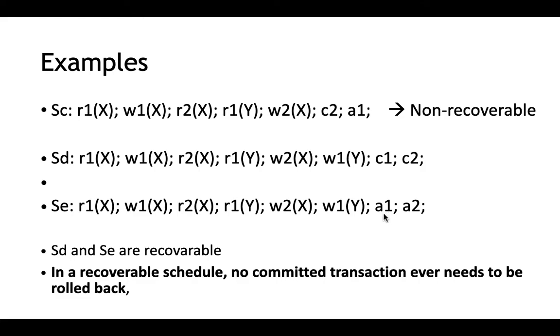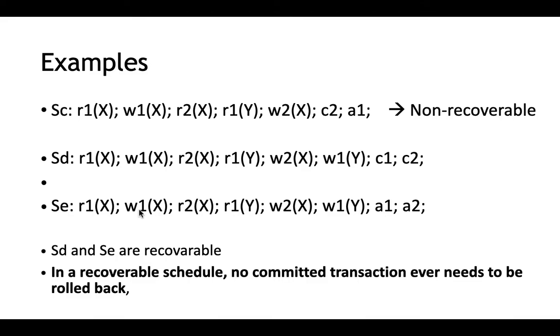In another example, SE, the first transaction is getting aborted first and the second transaction is getting aborted second. Let's take a minute to analyze this. So it is also okay if the first transaction aborts first. Let it commit or abort, a decision should be made for the first transaction before the second transaction commits or is trying to commit. If the first transaction aborts, what do we need to do?